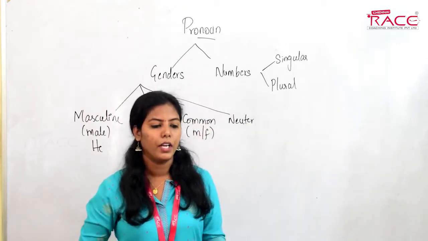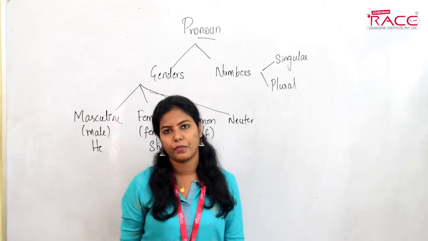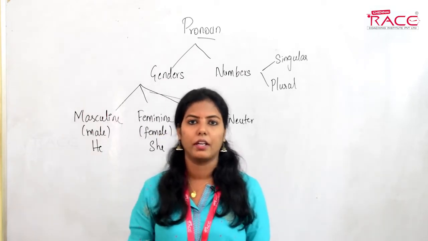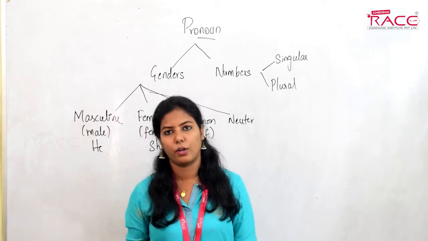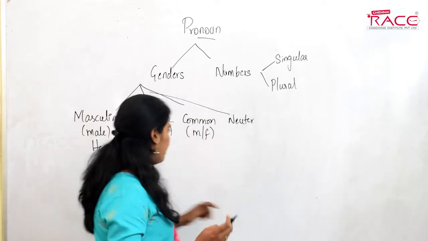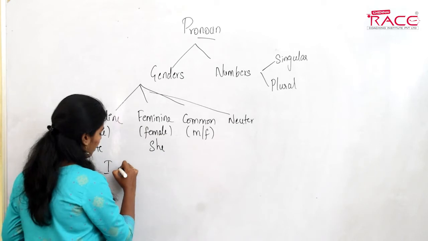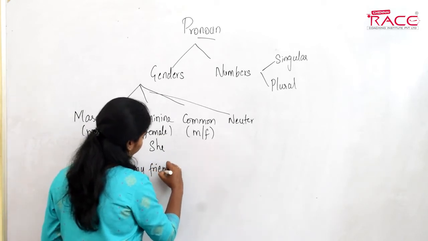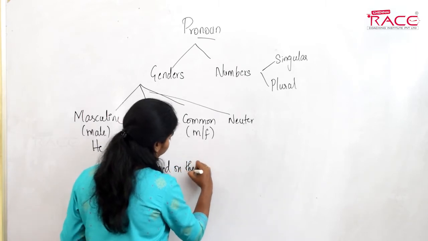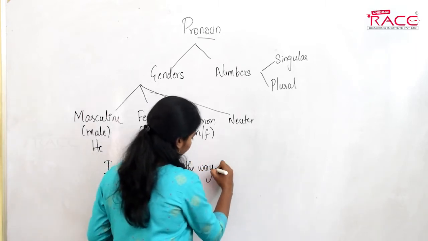For example, I saw my friend on the way. I'll write it down: I saw my friend on the way. Full stop.